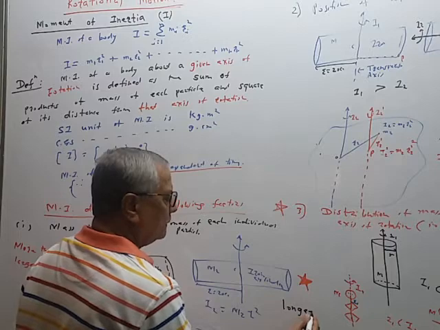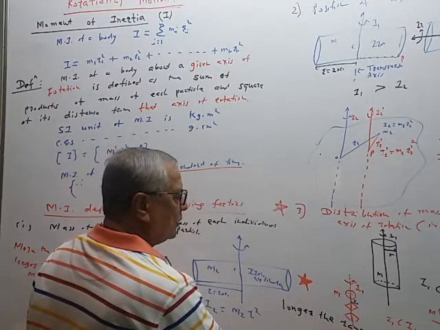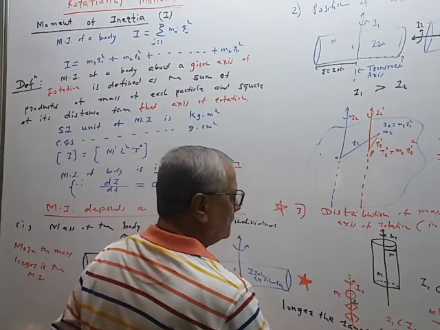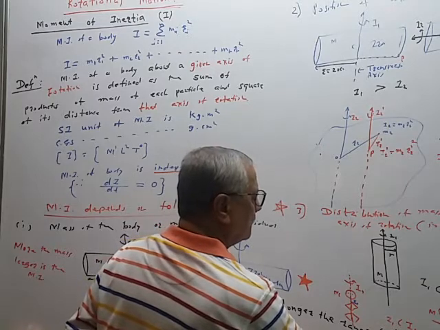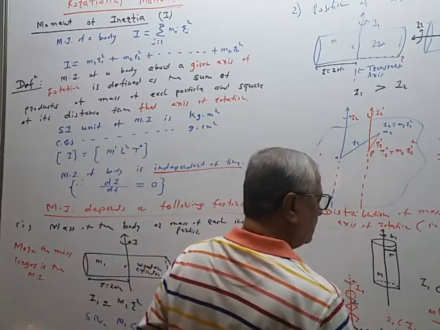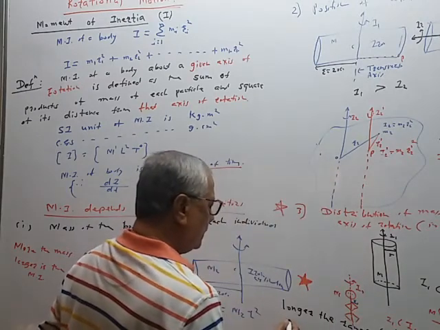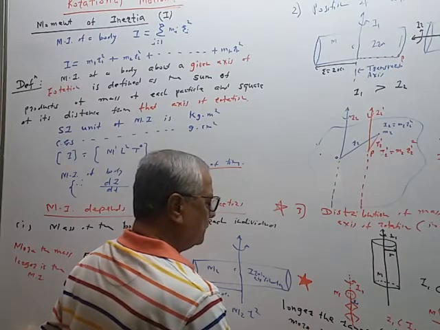Longer the range of distribution of mass, longer the range of distribution of mass, more is the MI.